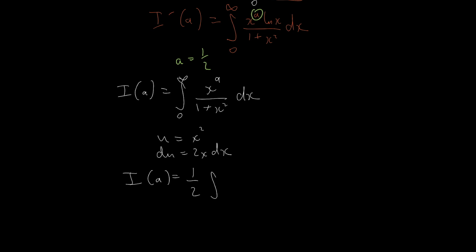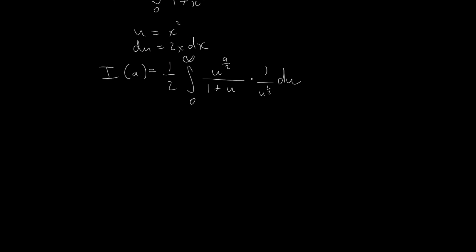Now the limits here are going to stay the same between 0 and infinity. x to the a will become u to the power of a over 2, and on the bottom we'll have 1 plus u. And from the substitution, this is multiplied by 1 over x, which is going to be the square root of u, which we will write as u to the half. So now this is what we're working with.